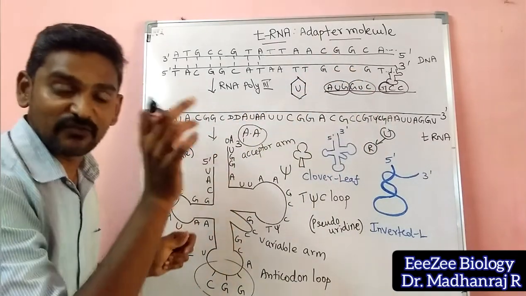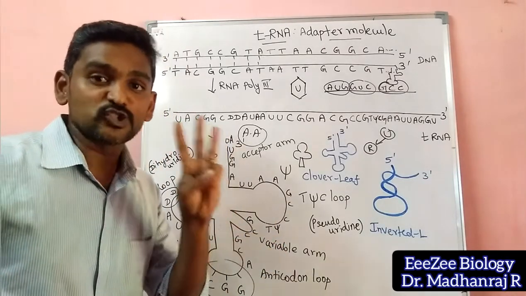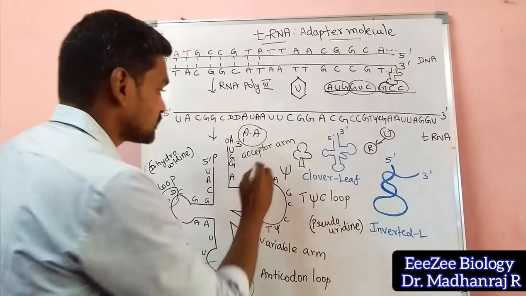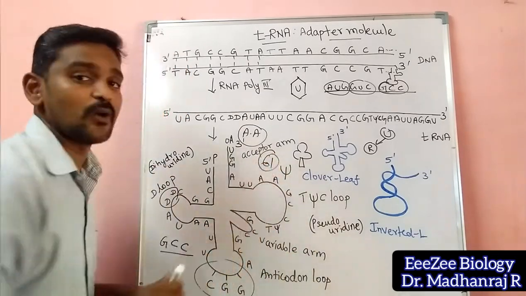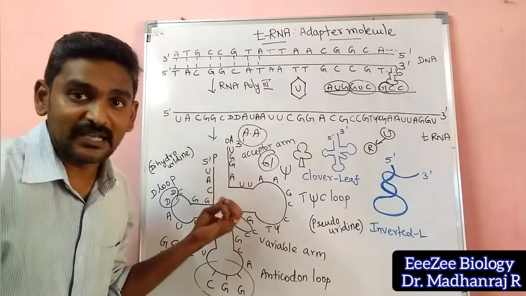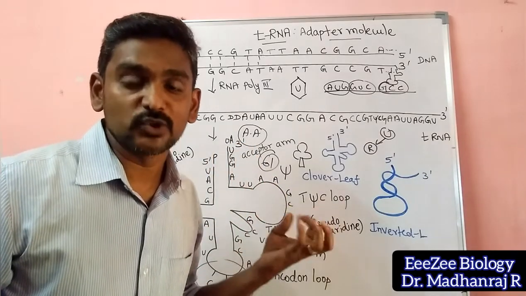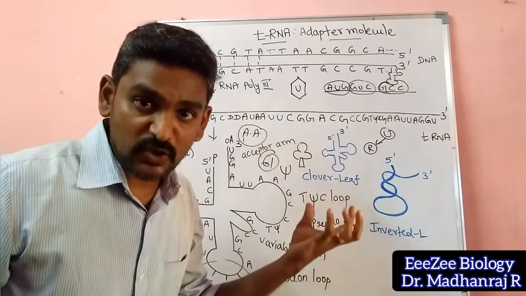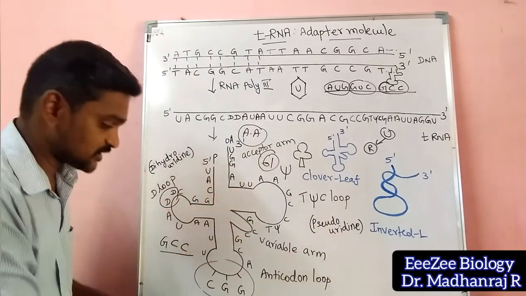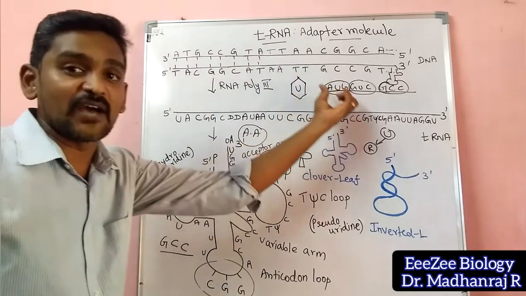For each and every codon, as I said, there are 64 codons. Among the 64 codons, 3 are stop codons. For stop codons, there is no tRNA molecule. Only for 61 codons do you have amino acids, right? So only for 61 codons will you have tRNAs. And for the initiator codon AUG, a specific initiator tRNA will also be present. So this tRNA will help in transferring the amino acids. This is called the anticodon loop. Each and every codon will have an anticodon loop.